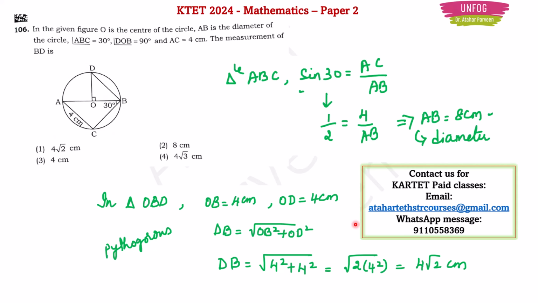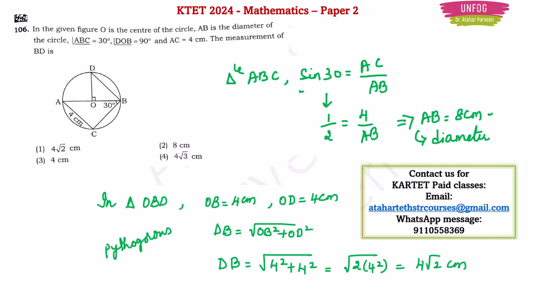I will now simply apply Pythagoras theorem and find the hypotenuse of this triangle OBD, which is our DB, or the side which they have asked in the question. So my answer will be 4 root 2 centimeter, which I have calculated now.